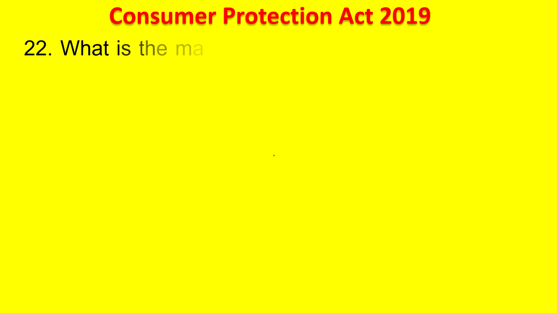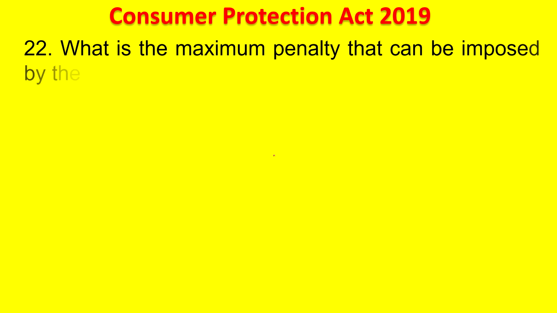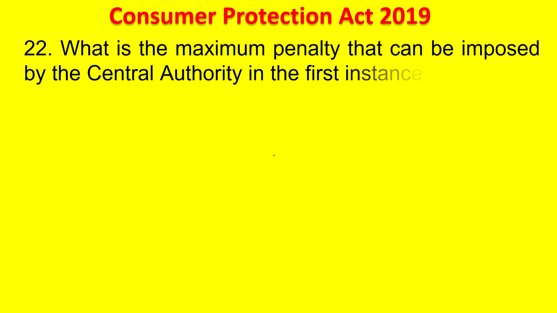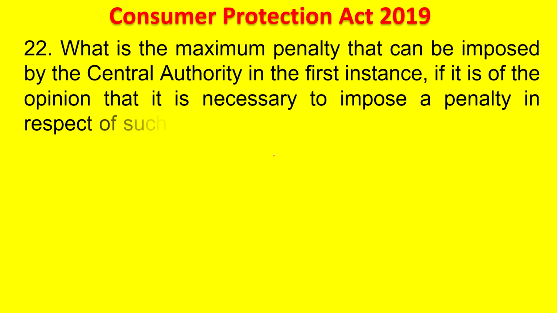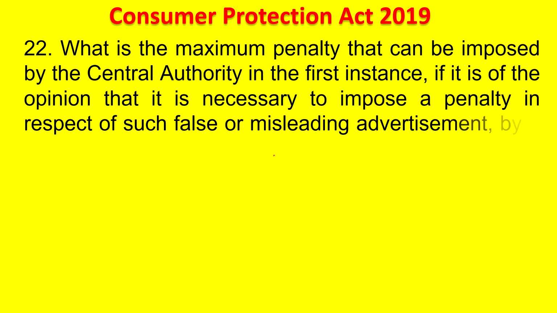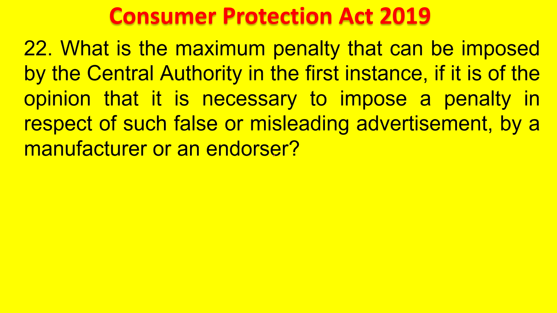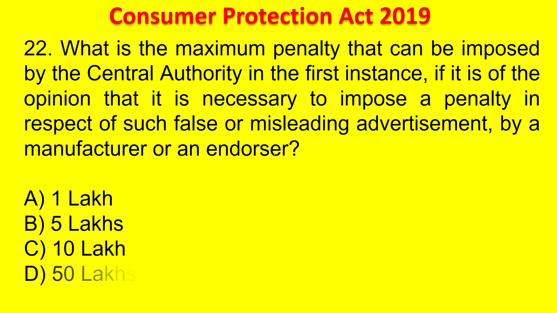Next question. What is the maximum penalty that can be imposed by the Central Authority in the first instance if it is of the opinion that it is necessary to impose a penalty in respect of such false or misleading advertisement by the manufacturer or an endorser? 1 lakh, 5 lakhs, 10 lakhs, 50 lakhs. Your time starts now. The answer is 10 lakhs.